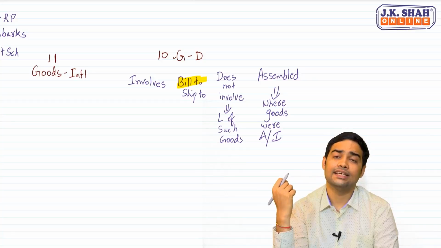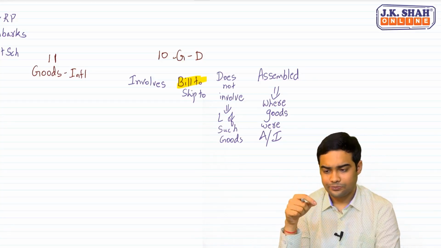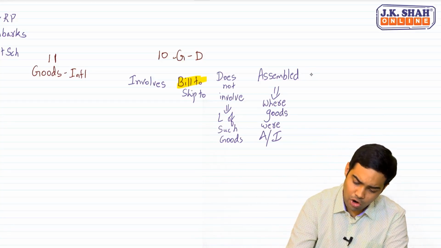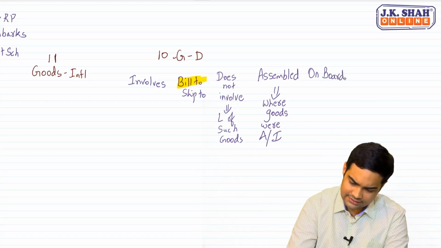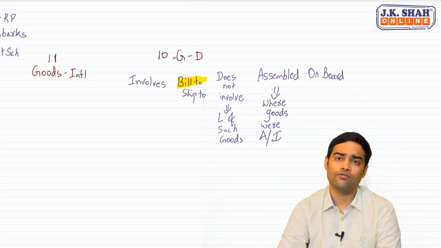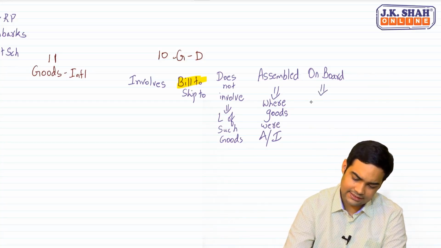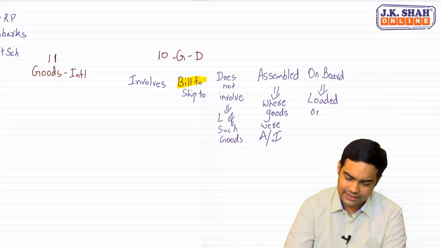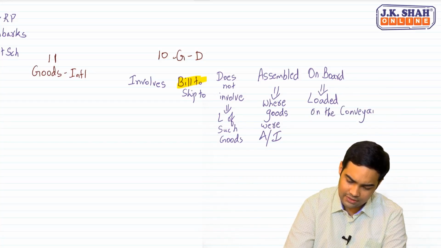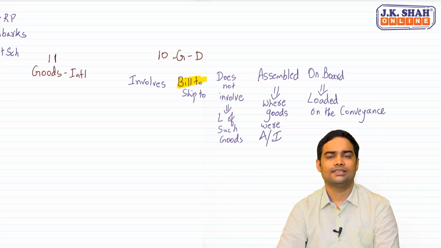And the last case in this is when goods are supplied on board of a conveyance. Goods supplied on board of a conveyance. Then in such cases, the place of supply will be where the goods were loaded on the conveyance. Wherever the goods were loaded on a conveyance, that would be regarded as the place of supply.